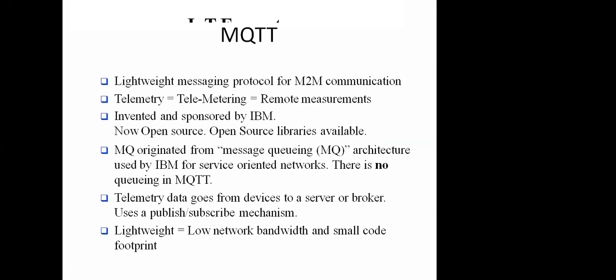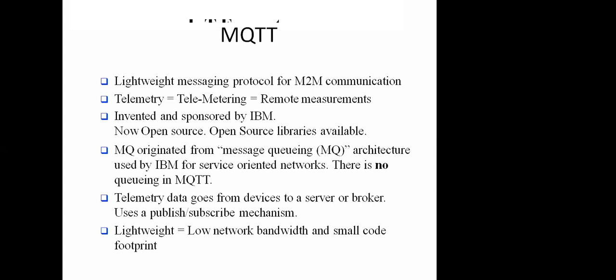For service-based architecture, IBM generally used this term MQ. Basically, there is no message queuing in MQTT. It is just derived from the message queuing architecture, which is why it's termed MQTT, but there is no queue.